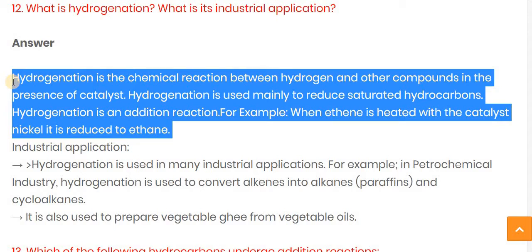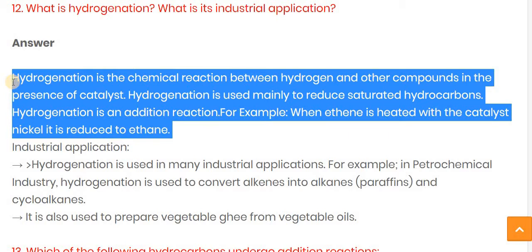Hydrogenation is used mainly for the reduction of unsaturated hydrocarbons. Due to hydrogenation, the double bond breaks down and is converted into a single bond, which means the unsaturated hydrocarbon is converted into the saturated hydrocarbon.